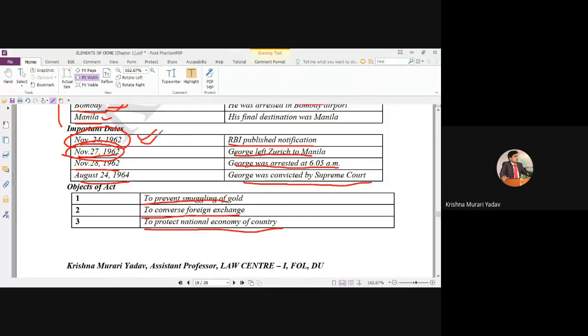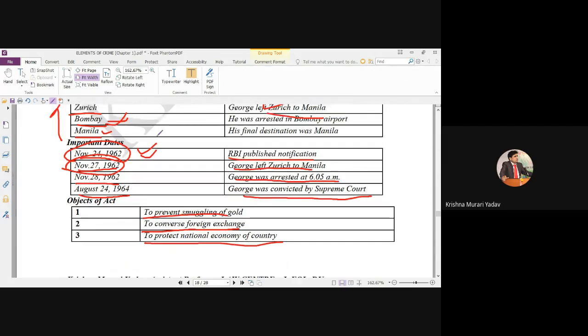Now the question arises whether MS George can be convicted even without guilty mind. That was the issue. In this case, arguments were cited on both sides.